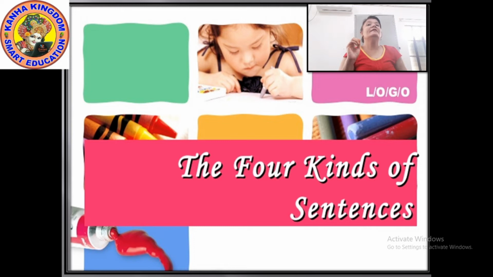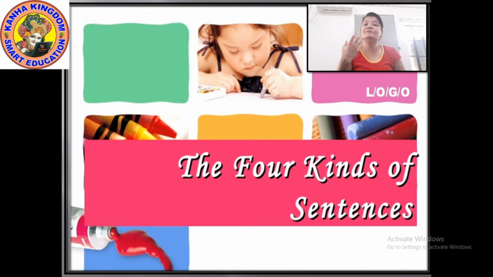It can be a warning also, and a suggestion also. I had given you examples like: Sit silently, it's one kind of command, an order. Please bring me a chair, it's a request. Take the medicine regularly, it's an example of suggestion. And beware of dogs, it's a warning. So we had seen such kinds of sentences and I had explained everything.